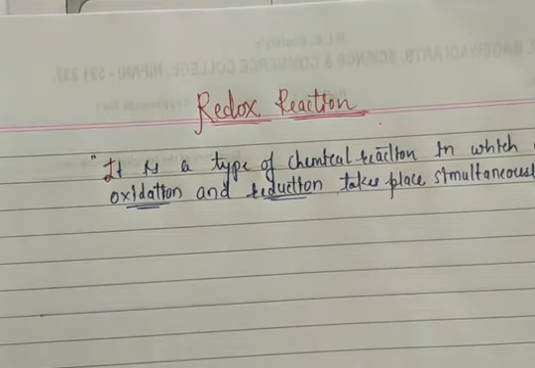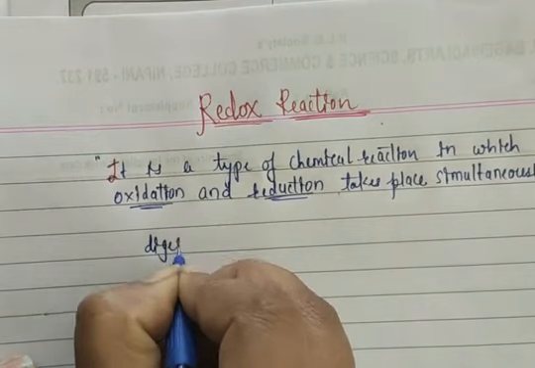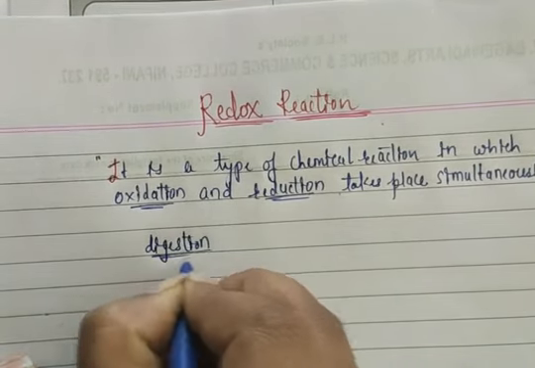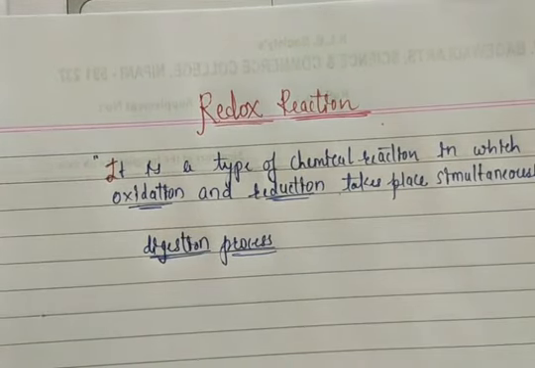So before that you should know what is the use of redox reaction in our daily life. Because every time we are saying that in our day-to-day life some reactions take place in terms of what? Redox reaction. So what is the use of redox reaction? For example, you know the digestion process? Digestion process, that belongs to biology. So here in the digestion process, what is the use of redox reaction? Generally when we are eating something, what will happen here? Digestion process takes place.